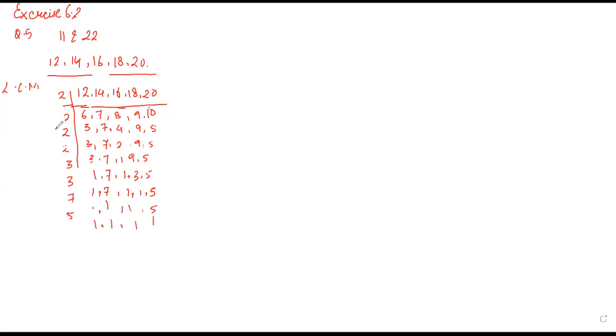Now you will multiply 2 into 2 into 2 into 2, times 3 times 3, times 7, times 5, times 11. You have to do only the calculation, and that will give you the correct answer.